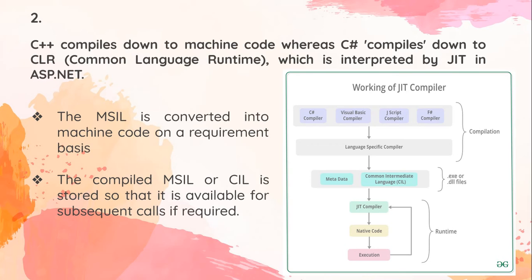The second thing is, whenever I use a JIT compiler, a just-in-time compiler, it will store that compilation data. So when I subsequently try to run the same code, it will not compile the same code again and again. It will serve it from the stored data, so it will reduce the compilation time as well. So for that we are using the JIT compiler.